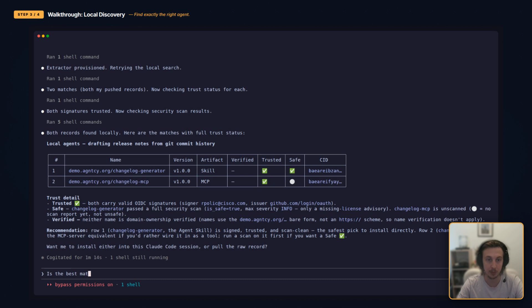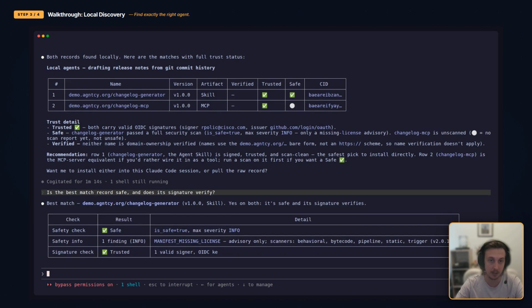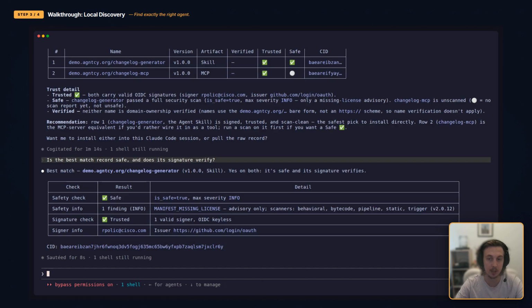Verification covers both. The signature check proves the record came from a known, verified publisher, while the security check handles the agent itself, its content, behavior, and patterns. Together, they turn security assumptions into verifiable claims, and they work the same way for a record published by you or by anyone else.